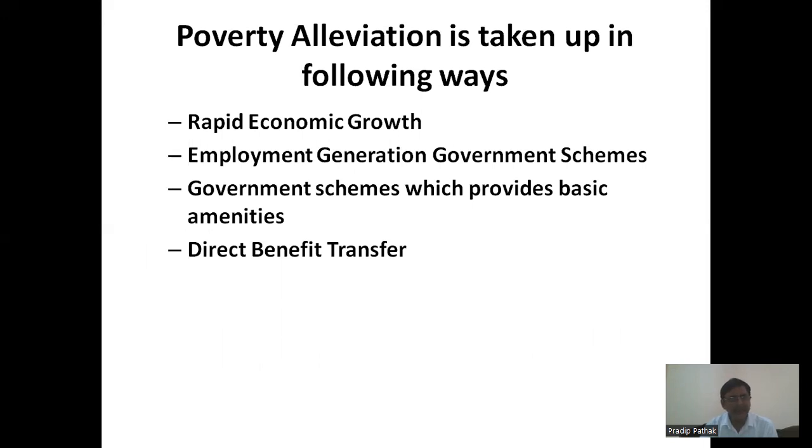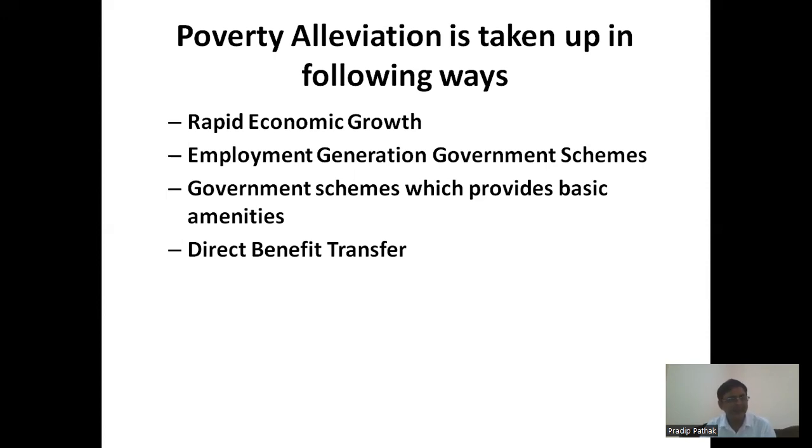Here are some of the ways in which poverty alleviation can be taken up, and that includes rapid economic growth. If you start having economic growth, definitely the outcomes will be available to the people in general, and they can also uplift their way of life. The second thing is employment generation through government schemes, and the government is already striving hard to generate employment for the people. And not only that, till these people are able to get employment, the government will provide basic amenities free of cost to the people who are needy.